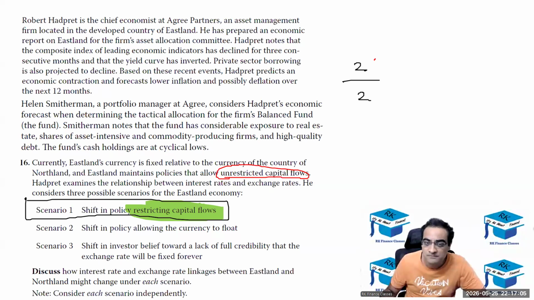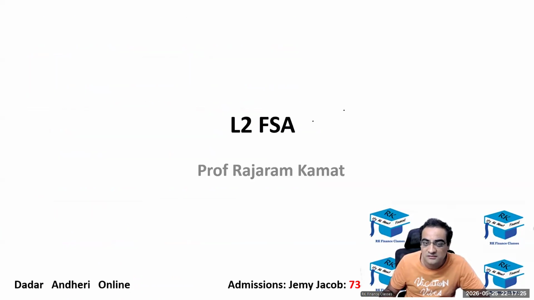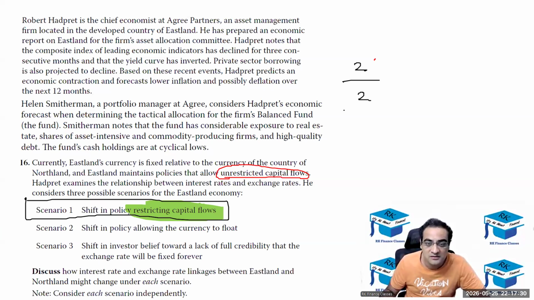So like I have written, what's the impact on the exchange rate and currency, whether it appreciated or depreciated. I have written that if the capital flows are restricted, then the supply of money would be lower in the country because of which the interest rate would be higher. So I've written in that way. I've written all the scenarios, that's why I've pasted all of them. I only need scenario 1 now. I've written that capital is restricted because of which inflows of capital from the foreign investors are lower. Good. So because of which the interest rates are higher.